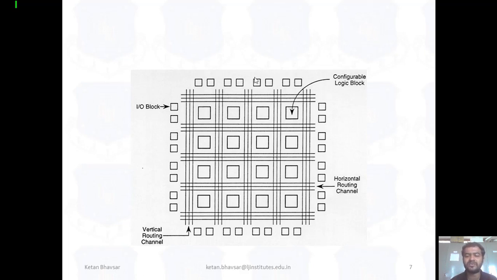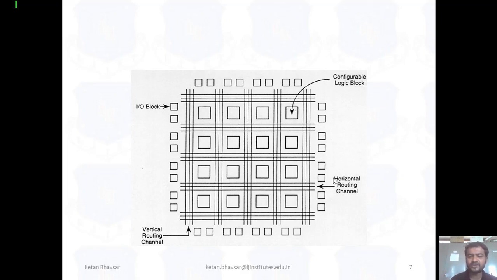As you can see, this one is an FPGA. You can see it's an IO block. IO means input output block, where you provide the input or get the output from these pins. Configurable logic blocks are also called combinational logic blocks. In this particular block you can see the number of transistors in terms of logic gates: AND gate, OR gate, multiplexers, demultiplexers. These are available inside the CLB blocks.